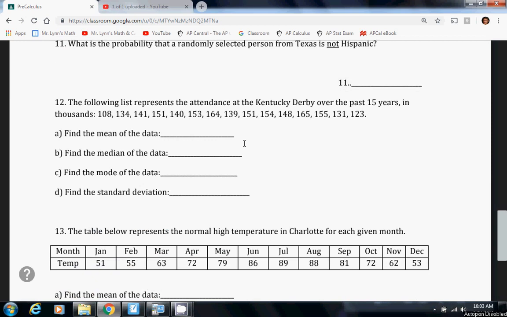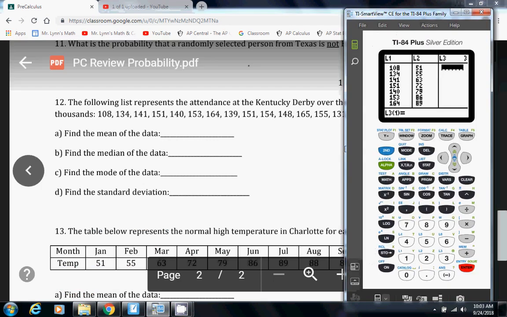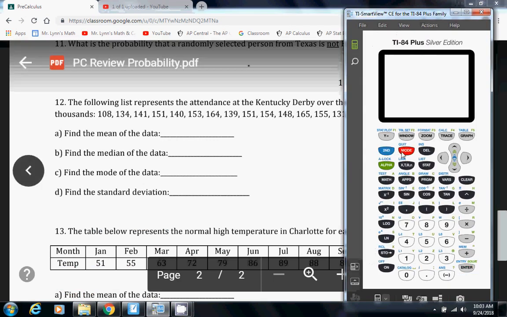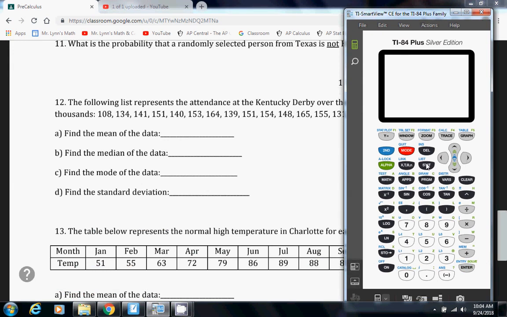Our first step with these is to plug them in the calculator. So in your calculator, the way you'll find it, you saw it up there, but I want to show you how to get there. You click on Stat, right here in the middle towards the top, and just hit Enter where it says Edit.